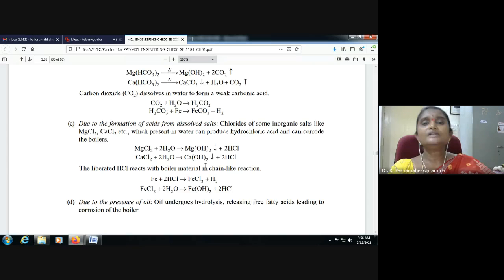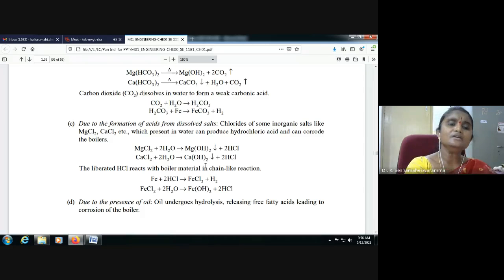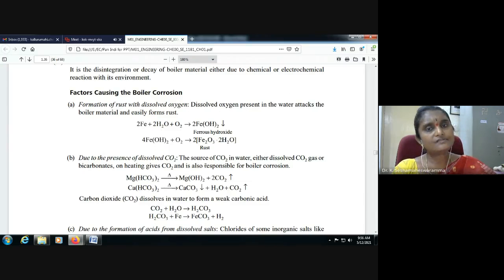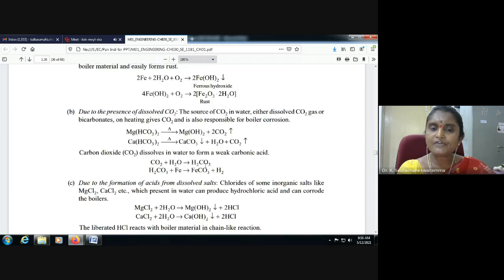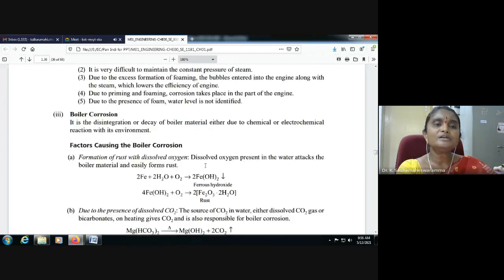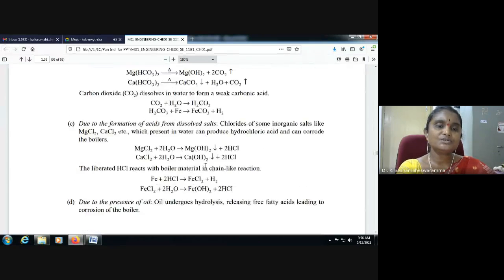With dissolved acids and dissolved salts also, boilers will be corroded. Due to the presence of oil, which undergoes hydrolysis releasing free fatty acids, it also leads to corrosion of the boiler. So mainly, formation of rust with dissolved oxygen, presence of dissolved carbon dioxide, formation of acids from dissolved salts, and presence of oils cause boiler troubles and boiler corrosion.